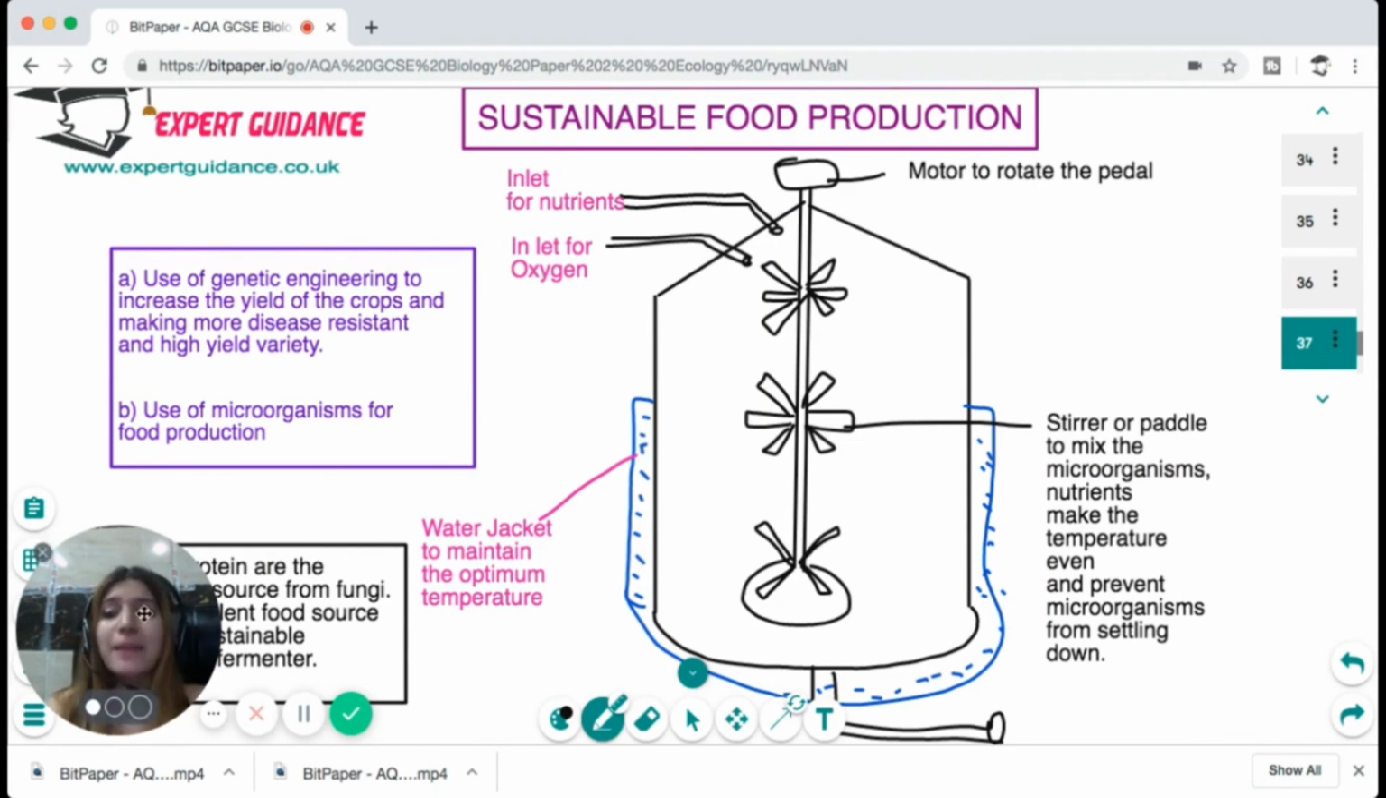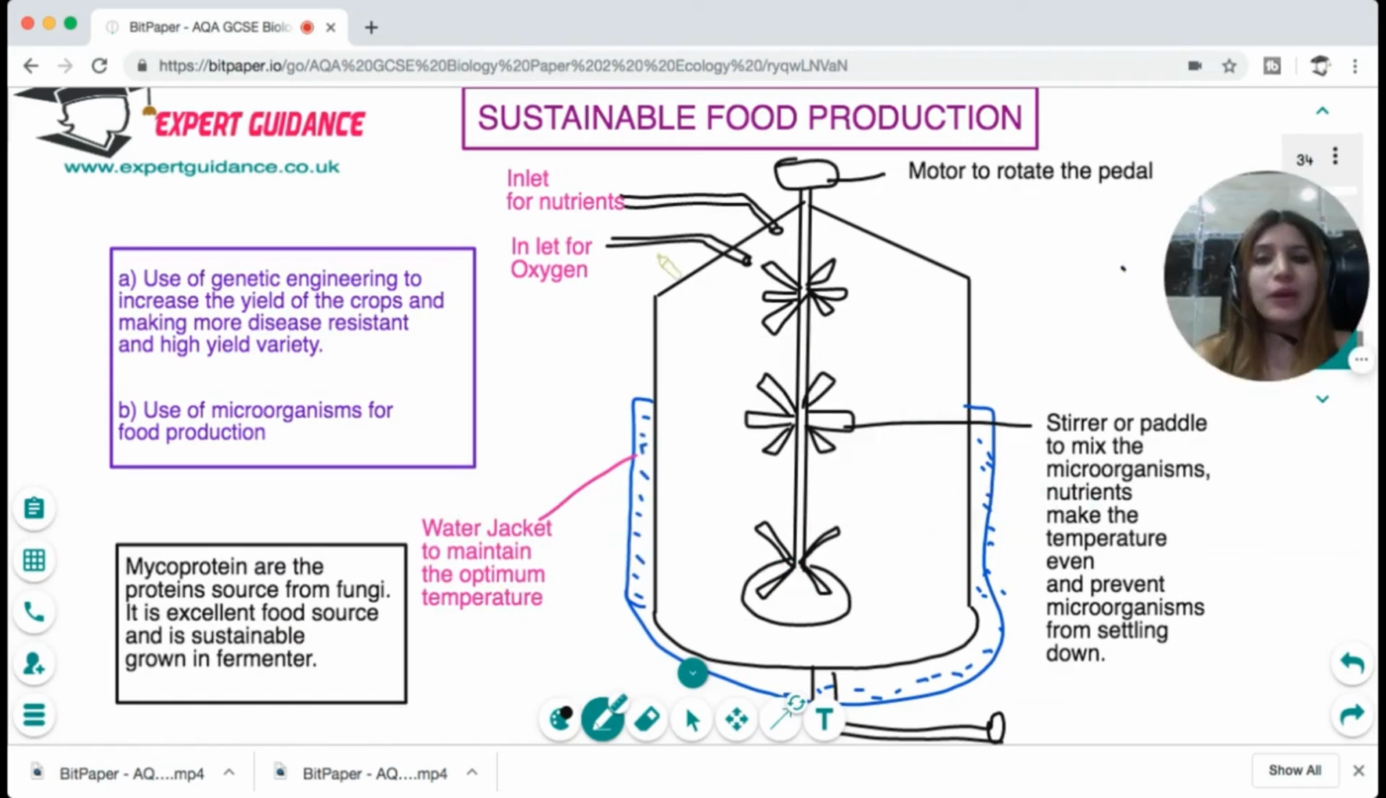Or the best alternative that we have now is using microorganisms for food production. For example, mycoprotein is a protein-rich source from fungi. So fungi reduce the dependency on plants and animals and conserve biodiversity. And you know, microorganisms are very easy to grow. We can grow them by fermentation.